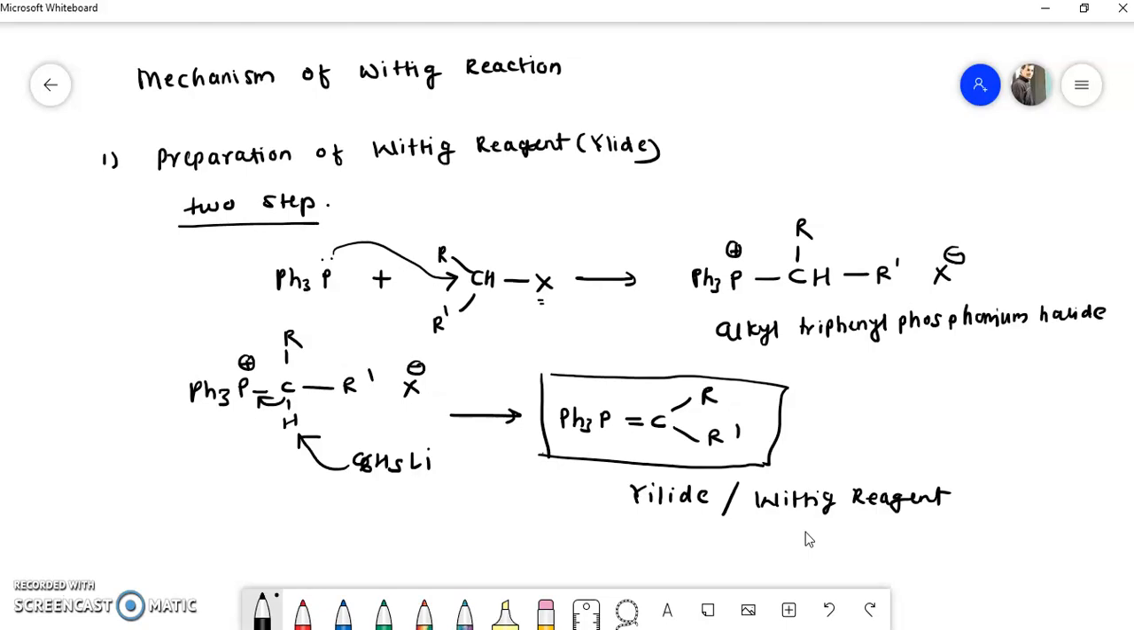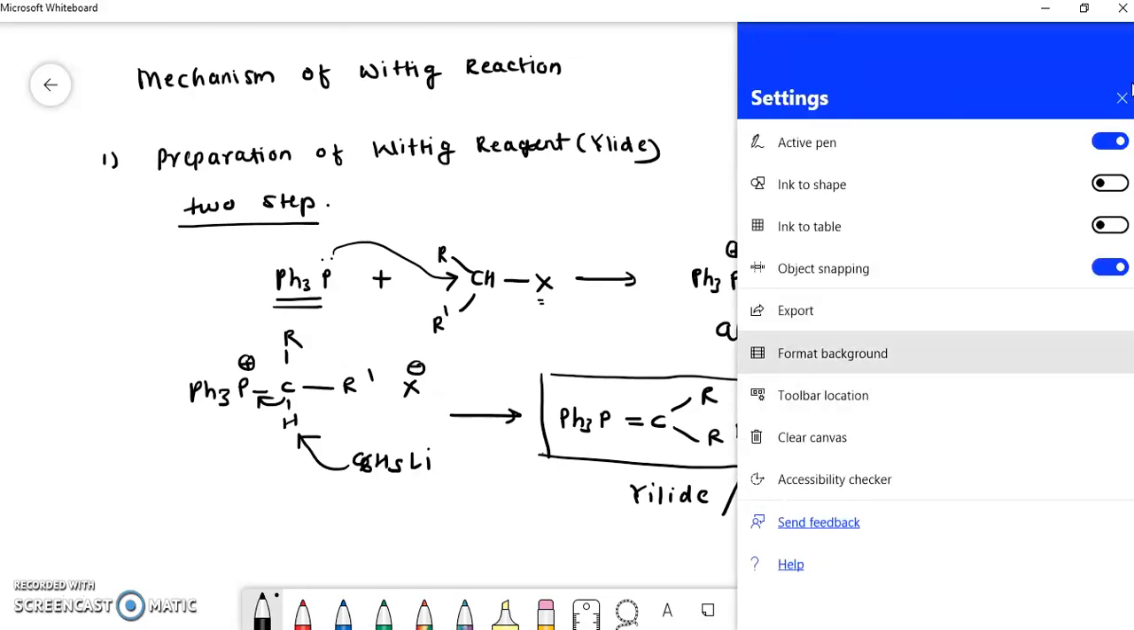I will once again explain how this Wittig reagent is prepared. You have to take triphenyl phosphine and attack that triphenyl phosphine on an alkyl halide. Okay, there is a formation of alkyl triphenyl phosphonium halide, and in the second step, the proton of this carbon is removed by the base C6H5Li, phenyl lithium, and there is a formation of this halide. Okay, so this is the first step.